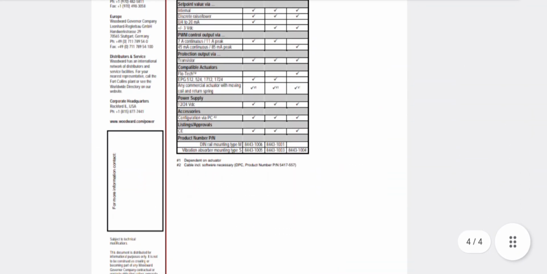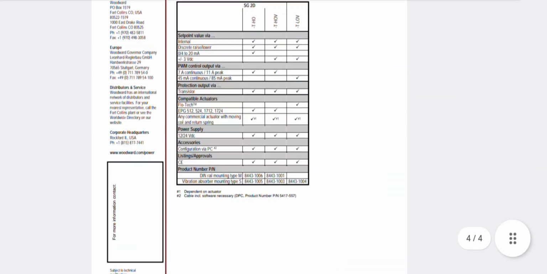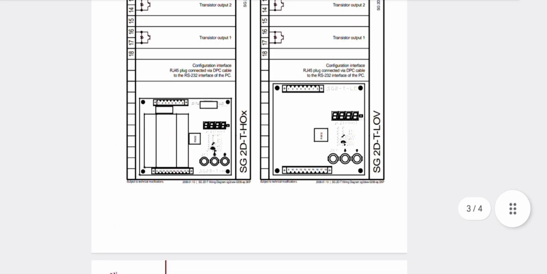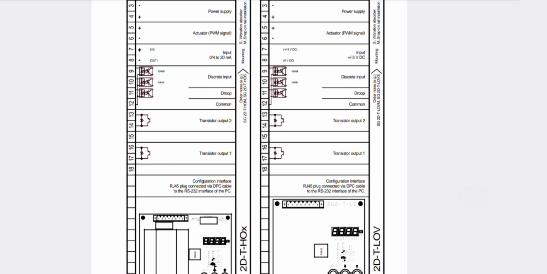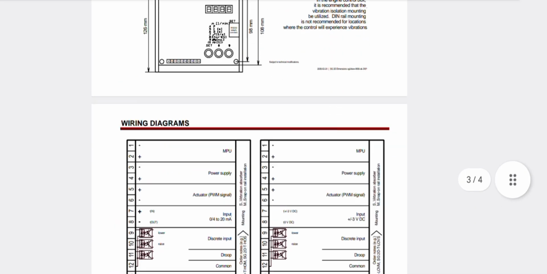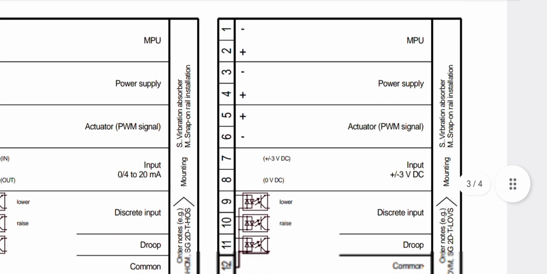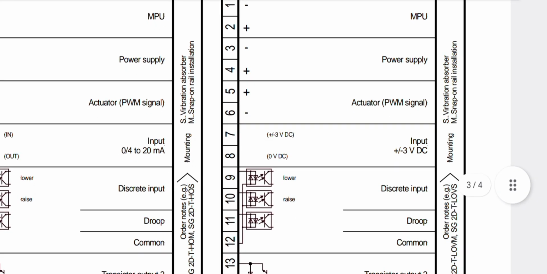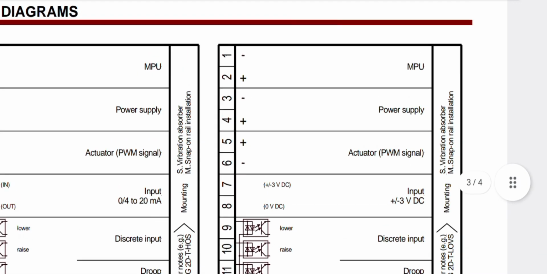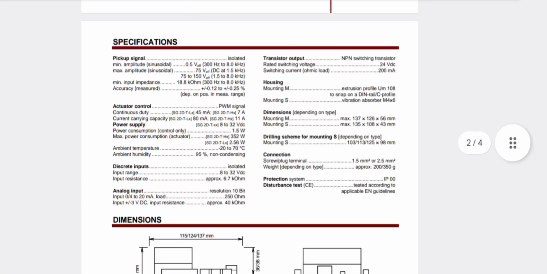Anybody who requires the diagram, mail me and I will send you the diagram of this controller. This is very easy, very simple. Now let's check the rating of the governor, input and output rating.